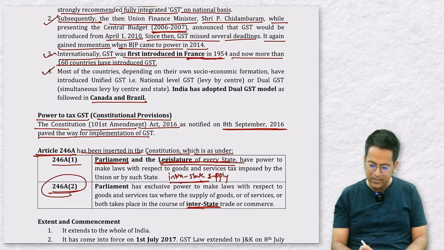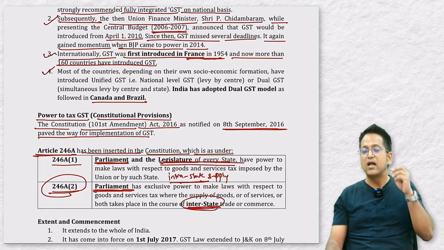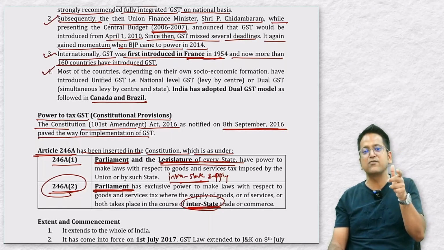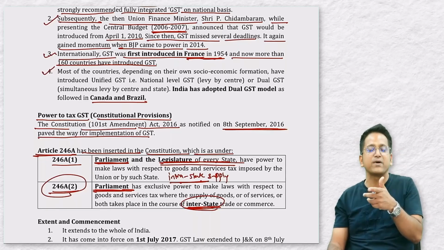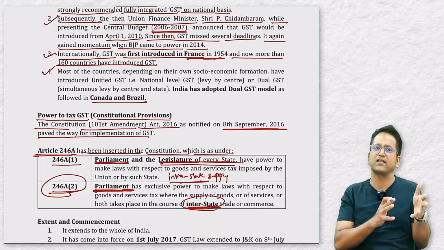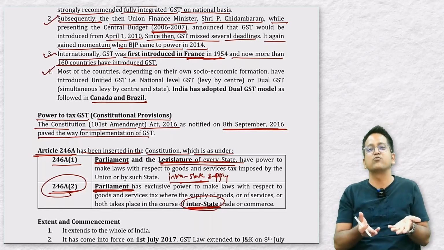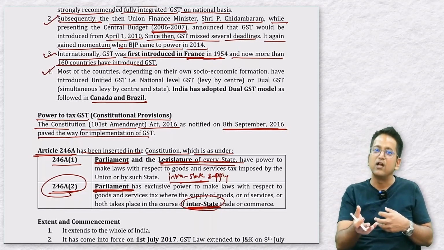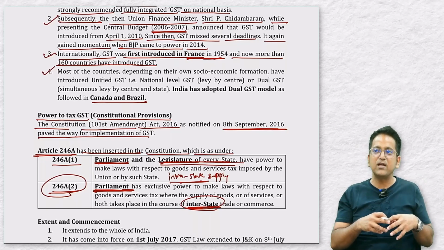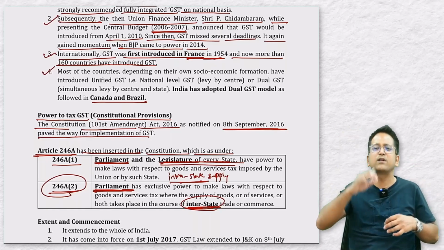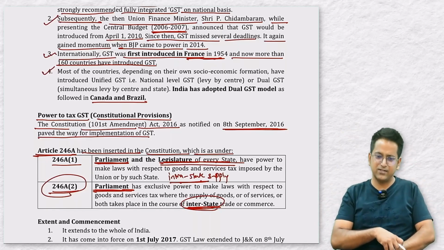Okay, now Article 246A2 says that the power for interstate trade lies with the central government, that is with the parliament. However, don't assume that revenue from interstate goes directly to the central government. The entire GST revenue is shared between central and state governments. We'll discuss how and what happens in detail. In interstate supply, revenue is first collected by the central government, but then a portion of it is given back to the state government. The state gets its portion, and as far as intrastate supply is concerned, half of the revenue goes to each. Half of the revenue goes to the state government and half to the central government. It goes away at that point only. Okay?